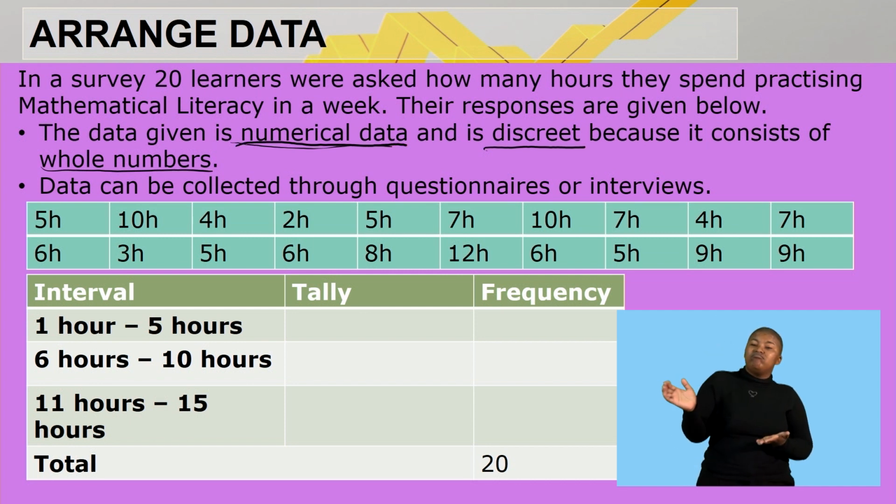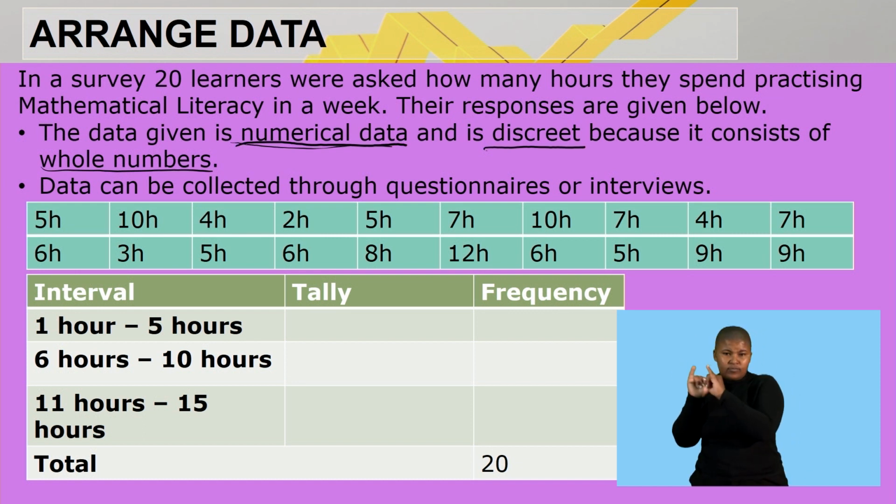Data can be collected through questionnaires and interviews, meaning the learners can be interviewed as to how many hours they spend practicing mathematical literacy in a week, and they can also be given questionnaires whereby they answer questions using the provided options.